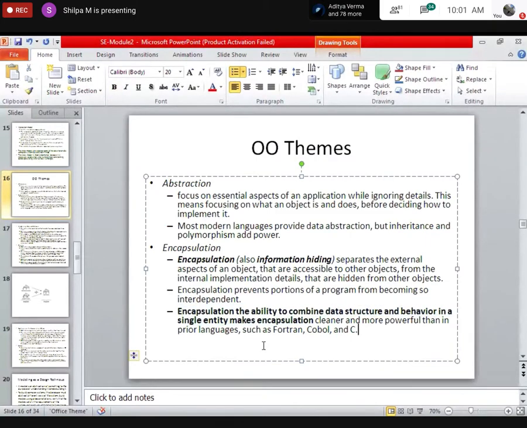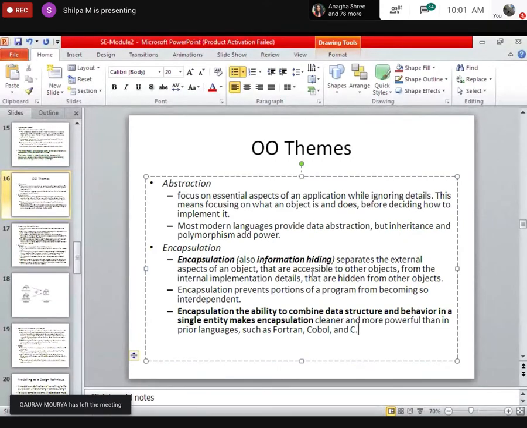Here also it is nothing but classes or objects. What we are trying to do is combine the data structure, the data, and the methods which operate on the data into a single entity called encapsulation. Why is it called information hiding? Because the data is very secure when we encapsulate it within a single entity.